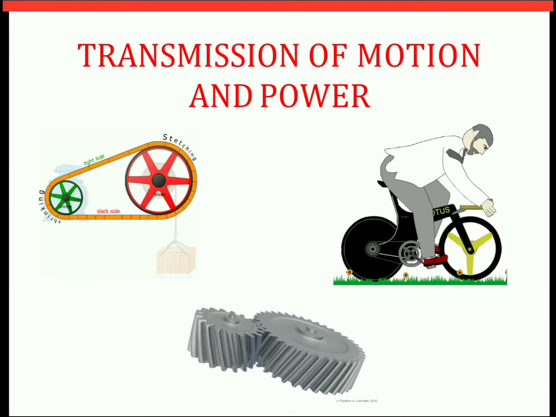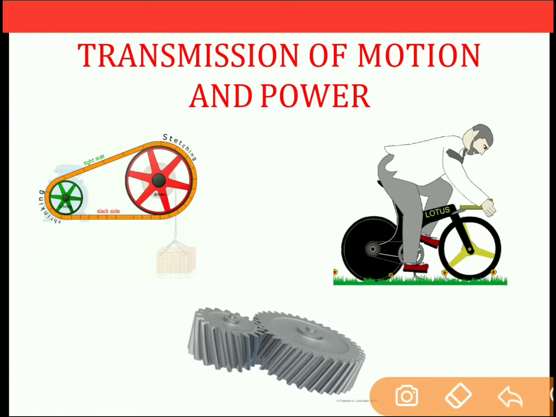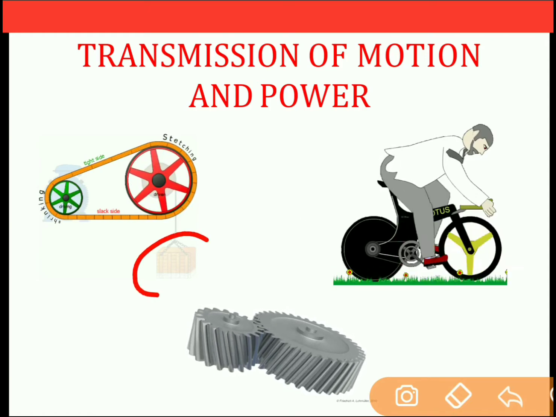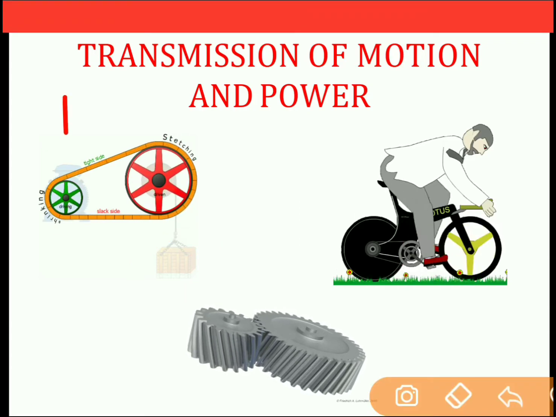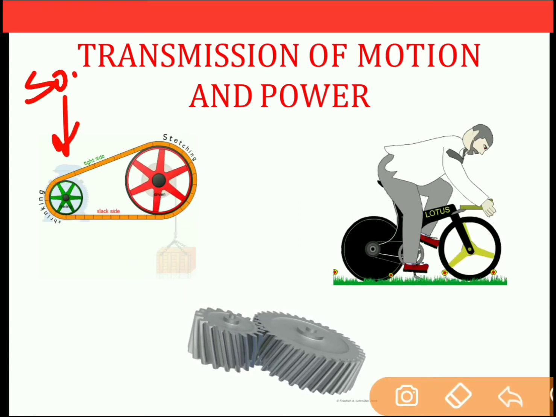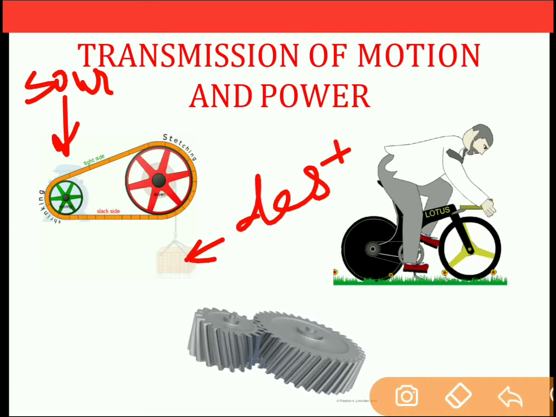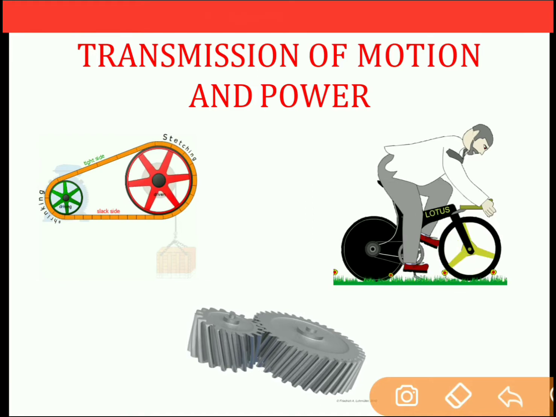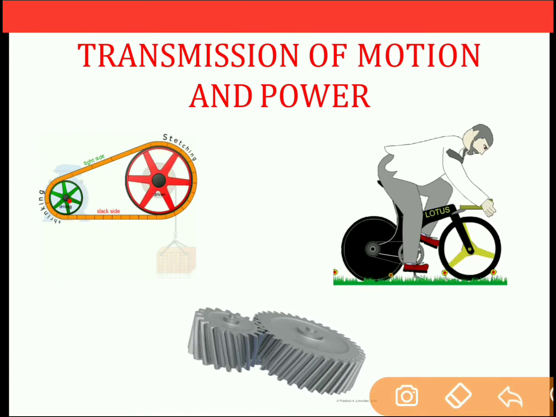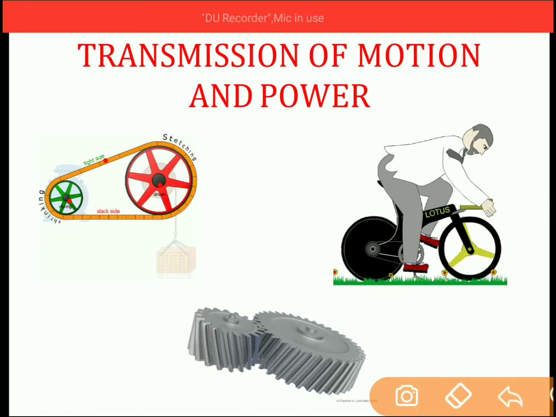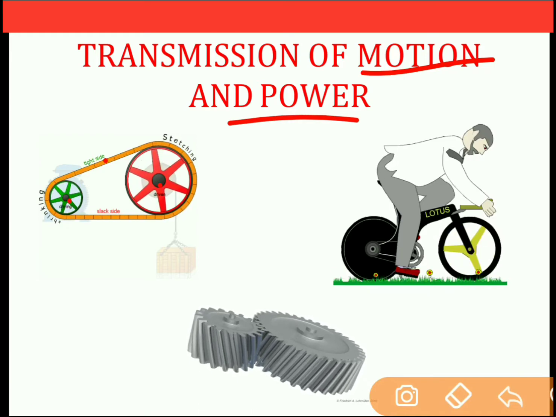Now, as the power is transmitted from driving pulley to driven pulley, this driven pulley will now transmit the power to the object which is to be raised. So this is how power from the source is transmitted to the destination. Now to transmit the power from the source, we have used the mechanical elements like driving pulley, driven pulley and the belts. So transmission of motion and power deals with such mechanical elements.